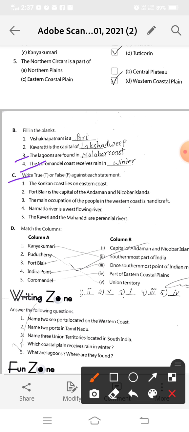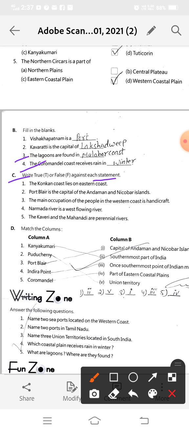Next exercise is write true or false against each statement. Now tell me, the Konkan coast lies on the eastern coast. This statement is true or false? Everyone think about it. Just revise the map of the coast which I showed you in the explanation time.